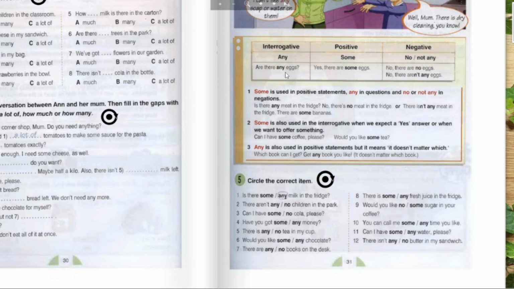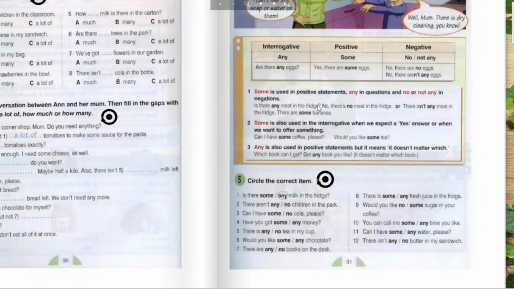So, are there any eggs? Yes, there are some eggs. No, there are no eggs. No, there aren't any eggs. Some is used in positive statements. Any in question and no or not any in negations.